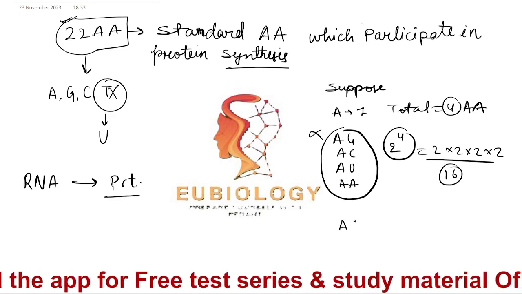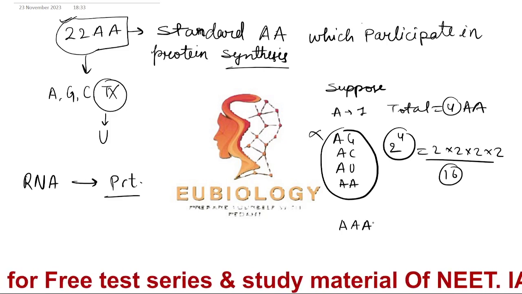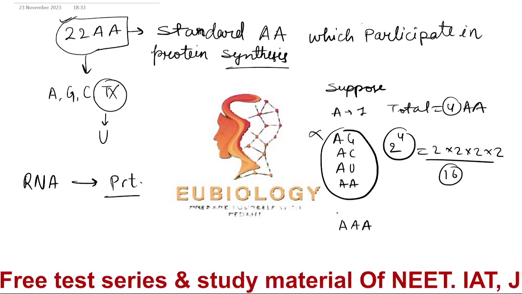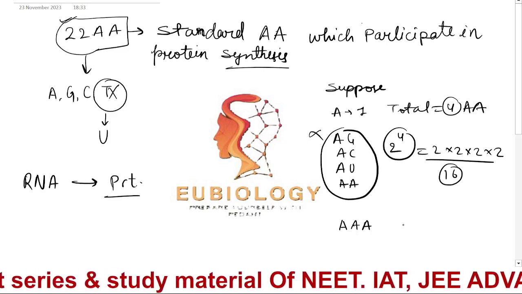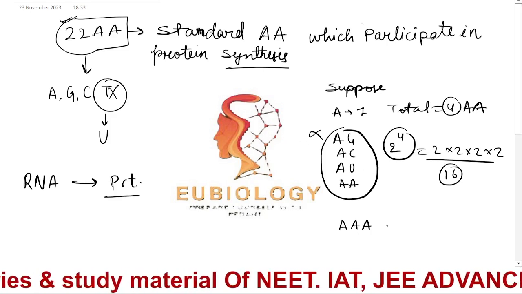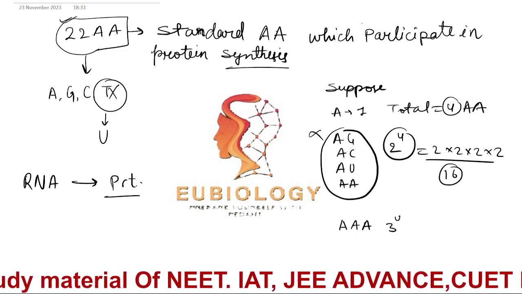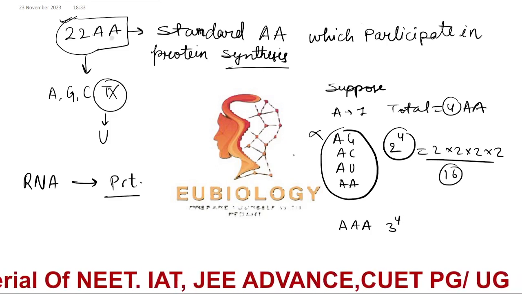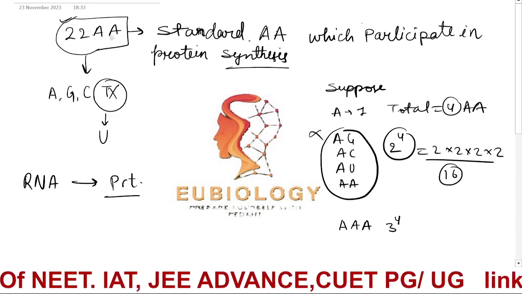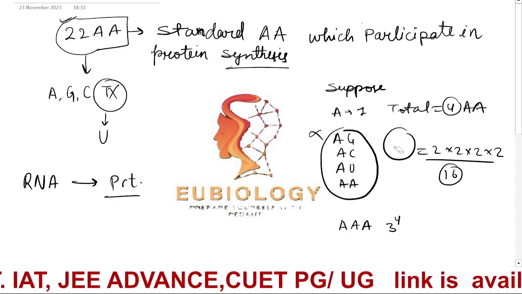Suppose A, this will be one possibility. If you want to make possibilities with A only, how many possibilities will there be? 4 power 3, sorry, I should write it like this.